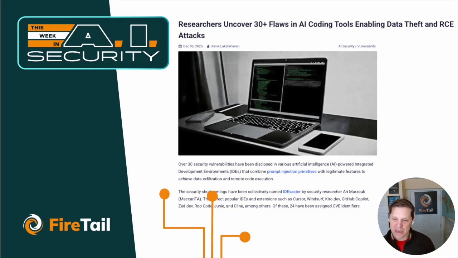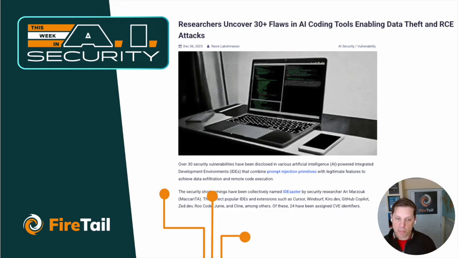So moving on to our second story, this one is IDEsaster, where the IDE from the development environment is really doing the beginning of that word here. This is a very similar kind of vulnerability in the sense that you can bypass an LLM's guardrails to hijack the context and perform the attacker's bidding by having malicious content inside the agent here. And so you put that into something like a plugin to an IDE that has an agentic flow that will interact with the plugin and research or read prompts out of that environment.